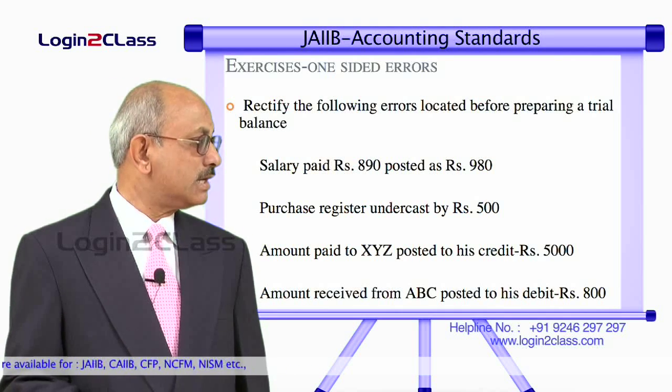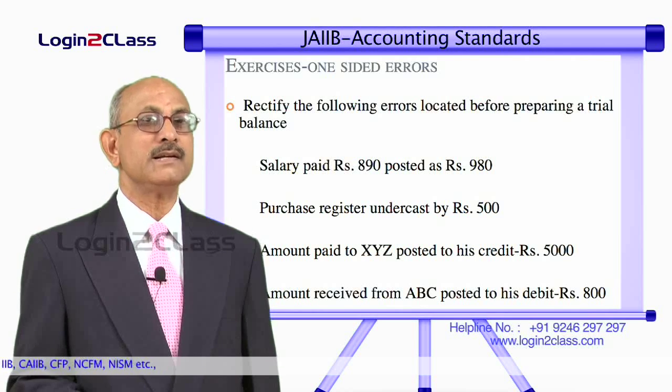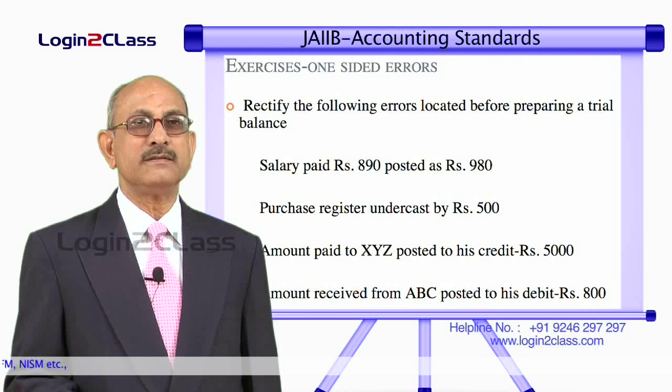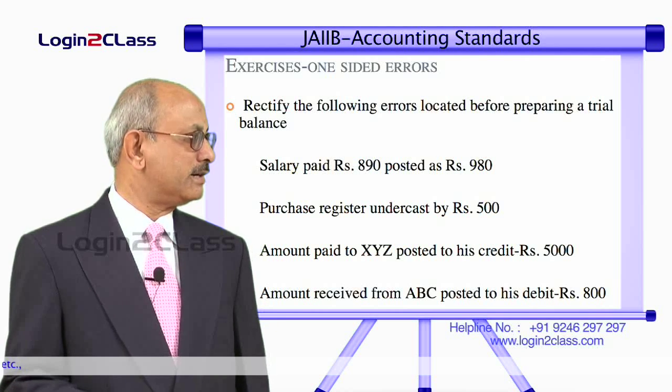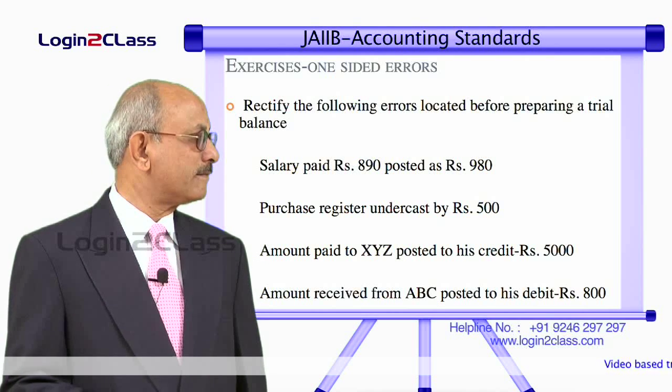And the last one is amount received from ABC posted to his debit as 800 rupees. Here, the amount has been received. It should have gone to the credit of the ABC's account, but it has been debited. So, let us see how these errors, one-sided error, can be rectified.